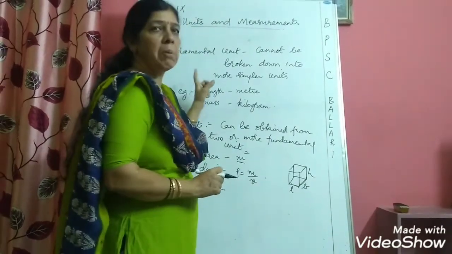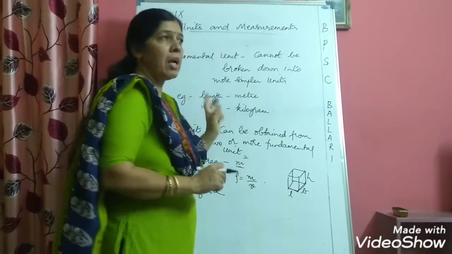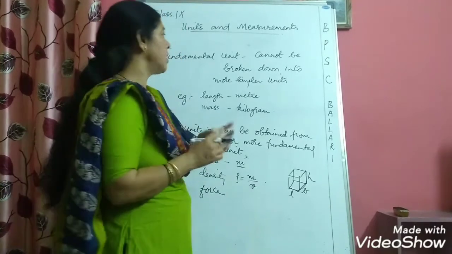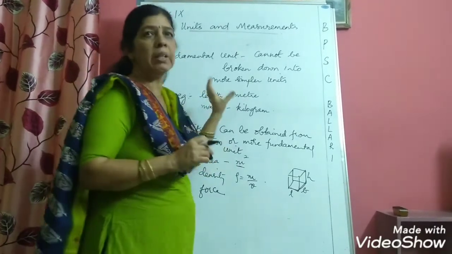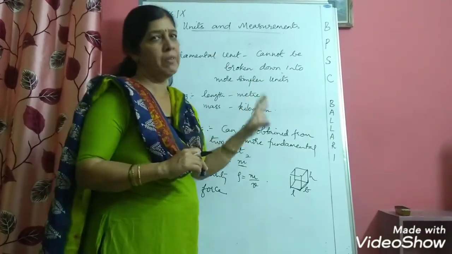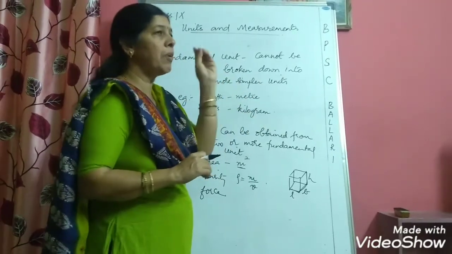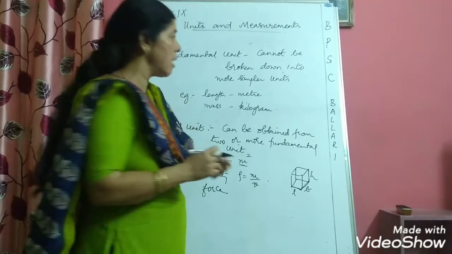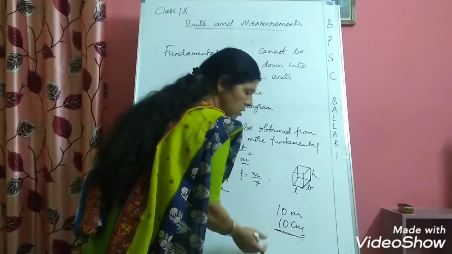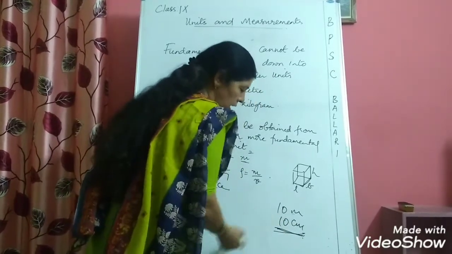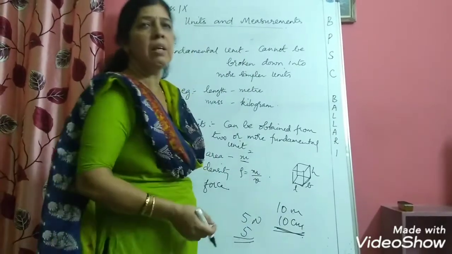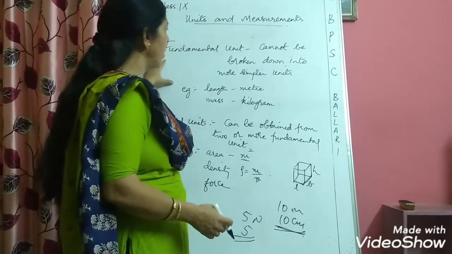So in this chapter you have to remember foremost what a fundamental unit is and what a derived unit is, and which are the fundamental units and which are the derived units. Most of the time we forget or neglect the units, but once you go wrong with the units, then whatever study you are doing in physics will be invalid. Suppose instead of writing 10 meters, you write 10 centimeter, then it's not a small mistake, it is a blunder. Like if you want to write 5 newtons, you just mention it as 5. Again, it is a very grave mistake. So this chapter is very important.